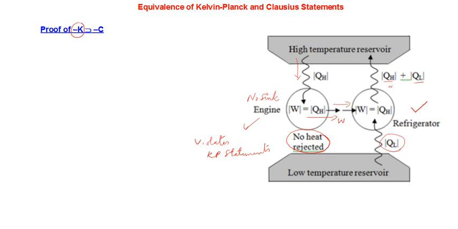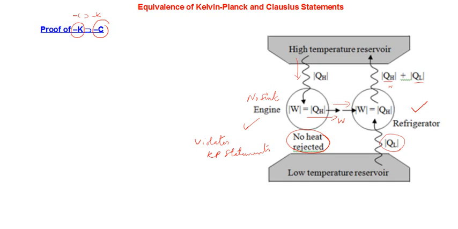Just look at the diagram. Like what you have done in the previous case, I'm considering the two machines together now, like this. Two are combined because anyway they are operating between the same two reservoirs, so there is nothing wrong in this argument.